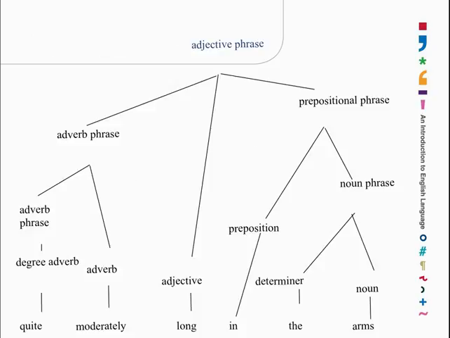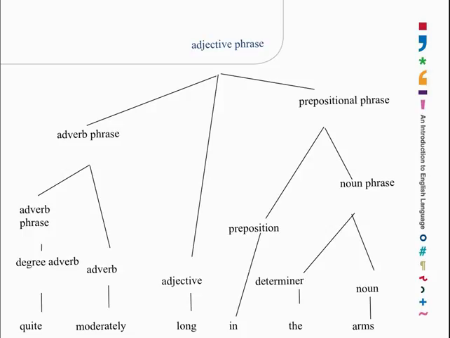Well, here's the complicated case. It's actually not as frightening as all that. The adjective is the head, long, so this is an adjective phrase, and we go right to the top of the phrasal tree, and we have two other phrases, one on the left and one on the right. In order not to confuse the issue, forget about what's on the right and just look at quite moderately all by itself. Quite is telling us about moderately, so moderately is the head of that particular phrase. It's an adverb, so let's call it an adverb phrase, and let's have quite as a modifier.